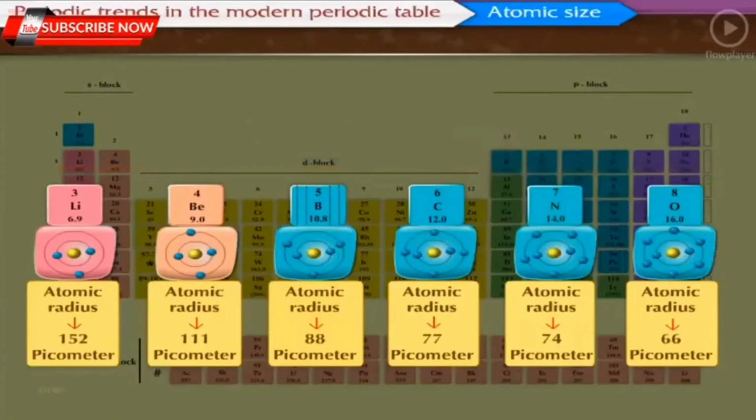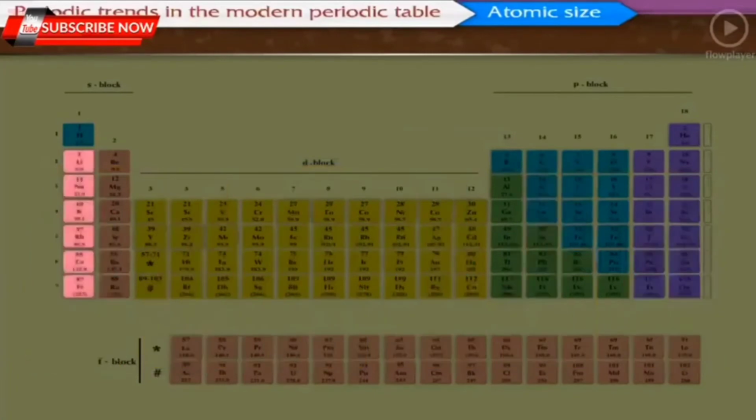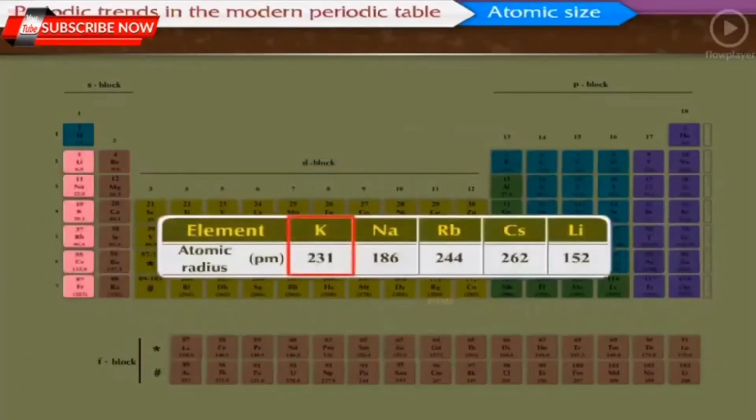Let us observe another table showing the atomic radii of some elements. The atomic radius of potassium is 231 picometer. Sodium is 186 picometer. Rubidium is 244 picometer. Cesium is 262 picometer. And lithium is 152 picometer. All these elements belong to group 1.